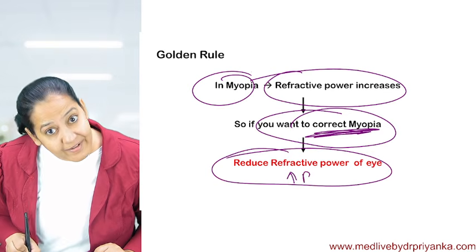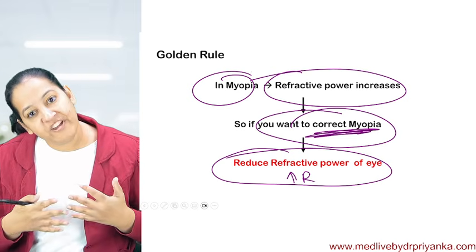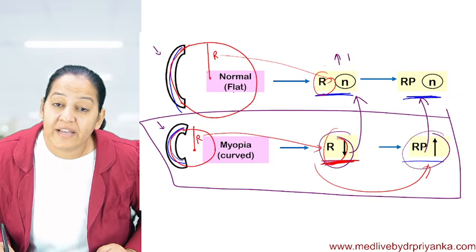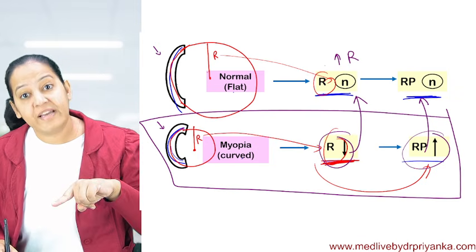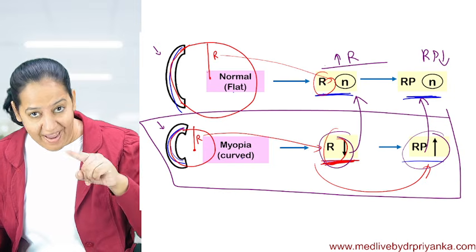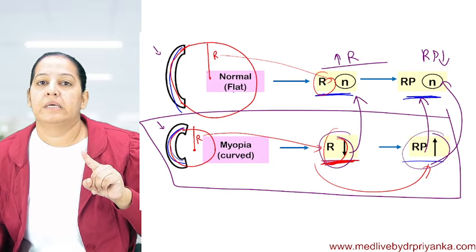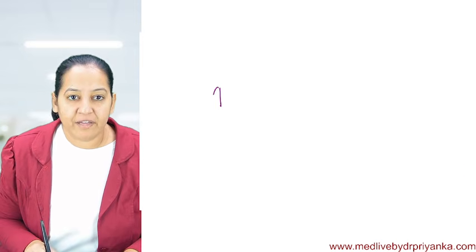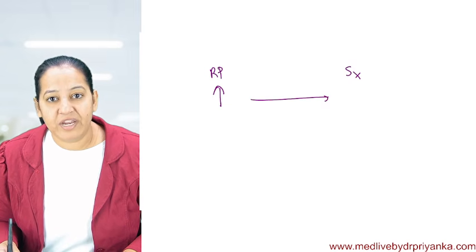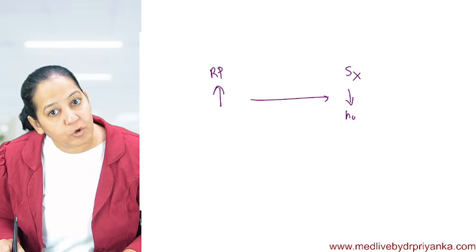How? By increasing the radius of curvature. We will do various surgeries, and the motto of all these surgeries is to increase the radius of curvature. If we increase the radius of curvature by any surgery, the refractive power is going to reduce. By reduction, it will become normal. Currently in myopia, the refractive power is more. By doing surgery, I will reduce it to bring it to normal.